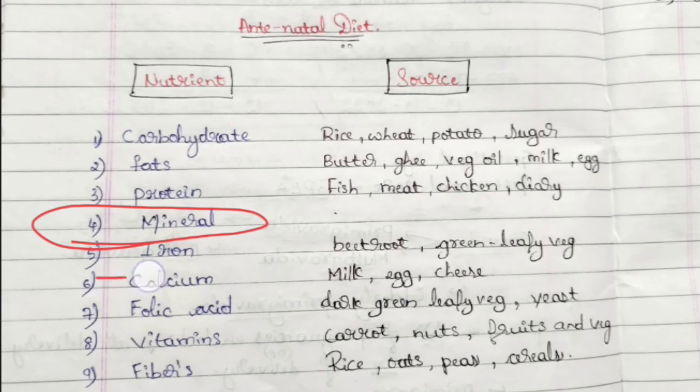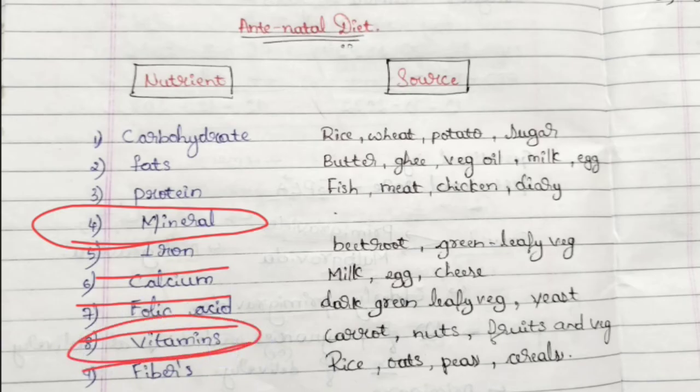Like if iron is not present in our body, it leads to an anemic condition, and if calcium is not present in our body, that leads to disorders related to bone, and if folic acid is not present in our body, that leads to blood-related and other conditions, and if vitamins are not present, that leads to particular disorders.